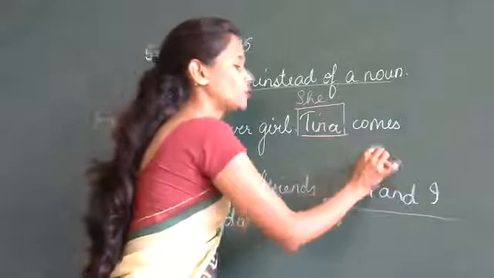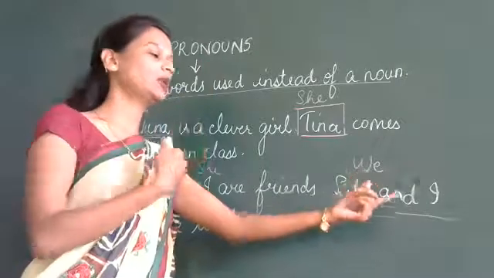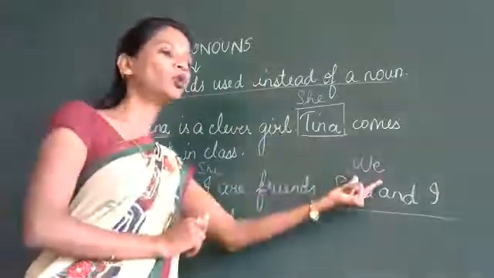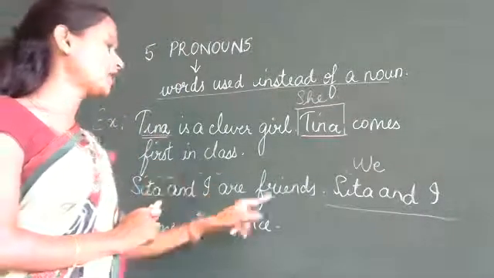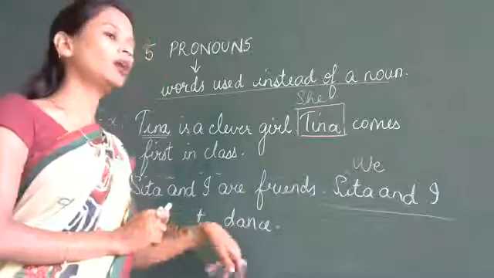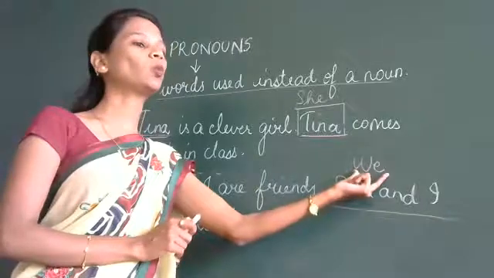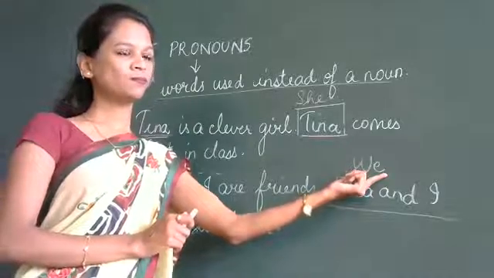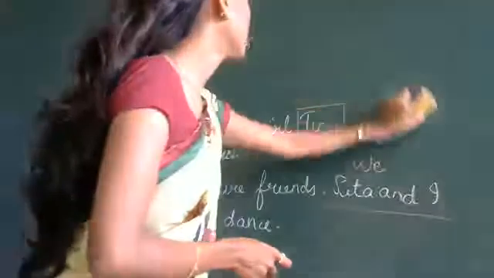We use we when we are talking about more than one person including yourself. When you are including yourself along with the others, we use the pronoun we. So Sita and I are friends. We love to dance. In place of Sita and I, we are replacing it with the pronoun we. Clear? Clear, all of you? So this is the definition of a pronoun. Now we will go to kinds of pronouns.